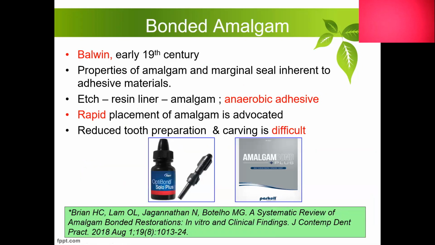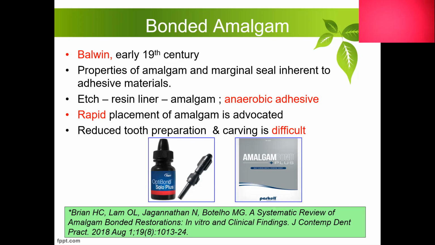And if we were to speak about the bonded amalgam restoration, when Buonocore introduced the acid etching concept into dentistry, Baldwin tried combining this etching technique with amalgam restorations as well, combining all the mechanical properties of amalgam and also the marginal seal that is inherent to adhesive materials.